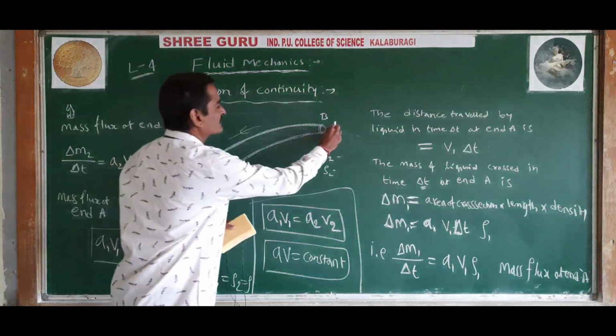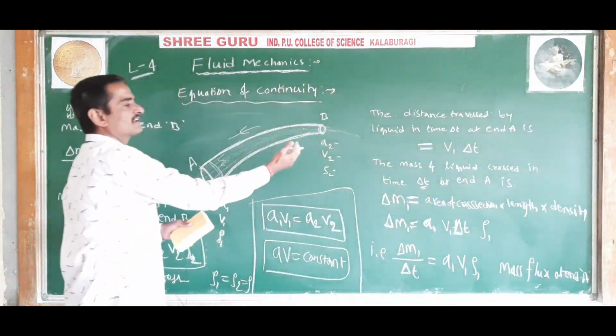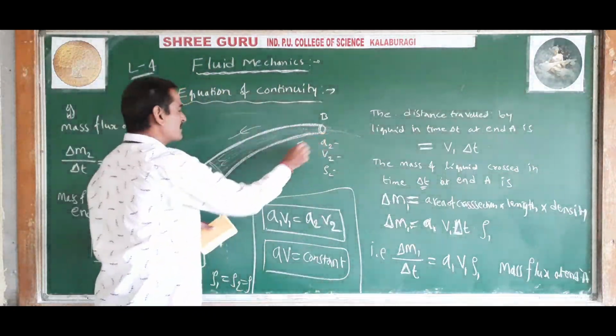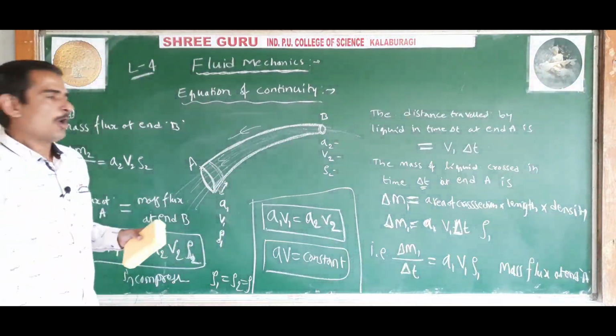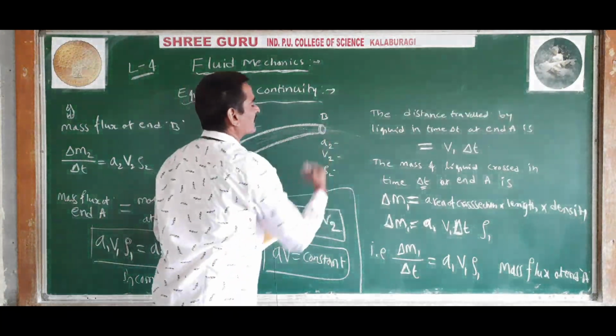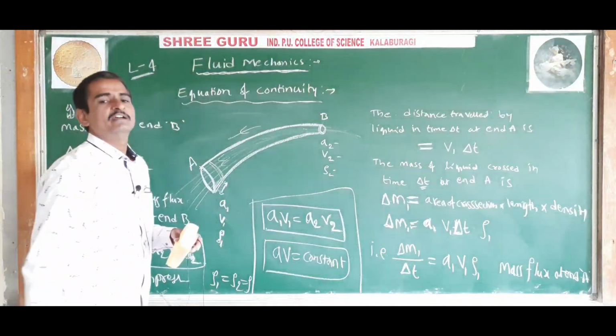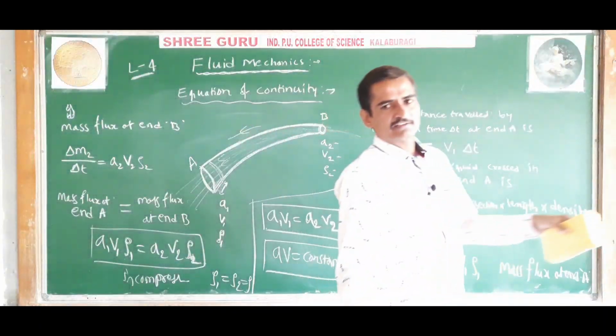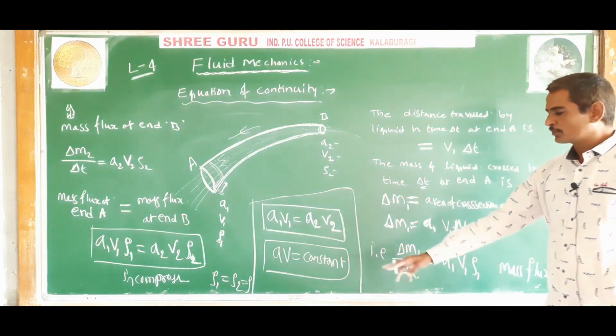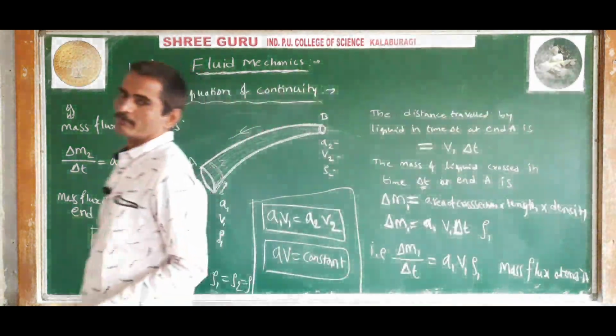That is, mass of the liquid is neither increased nor decreased at the end B and at the end A. How much mass of the liquid is entering at the end B, the same amount of mass of the liquid is leaving at the end A. That is the law of conservation of mass, you can say. So AV is equal to constant, and this is called equation of continuity.